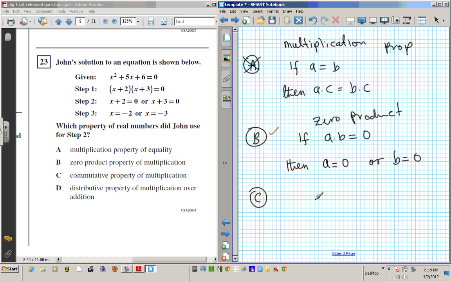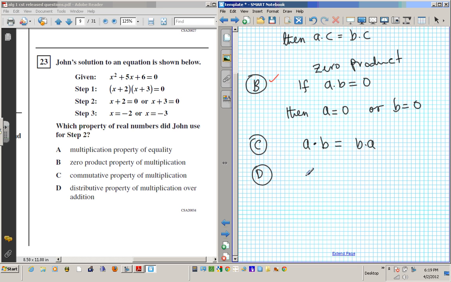Commutative property basically means that A times B is the same thing as B times A. Okay? And D, distributive property of multiplication over addition is basically saying that if you have A times the quantity B plus C, it simply means that the product on the outside can be distributed to the quantity on the inside.